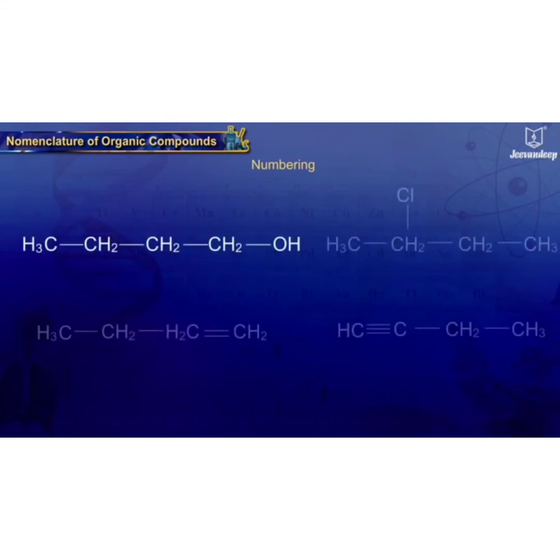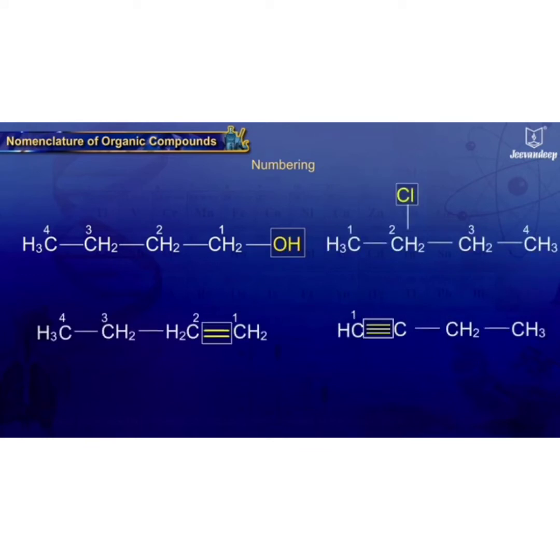Next is about numbering. The numbering of carbon atoms in the chain is done in such a way that the first carbon is nearest to the functional group or branching, double or triple bond. The position of unsaturation and functional group is indicated along with the suffixes.